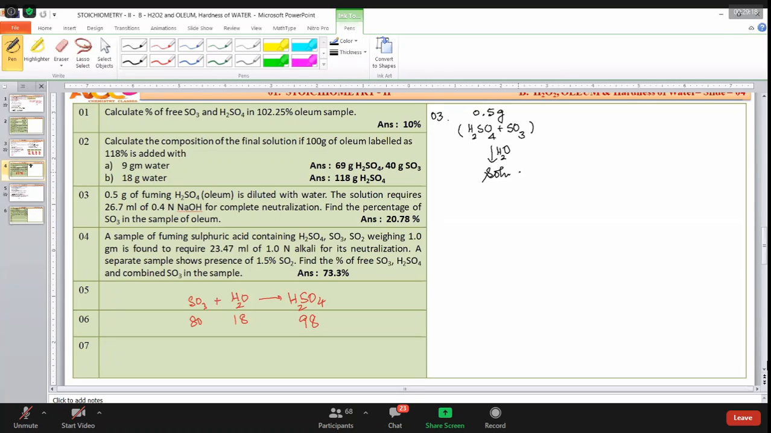This solution requires 26.7 ml of 0.4 normal sodium hydroxide. What is it asking? For complete neutralization, find the percentage of free SO3. SO3. This is SO3.